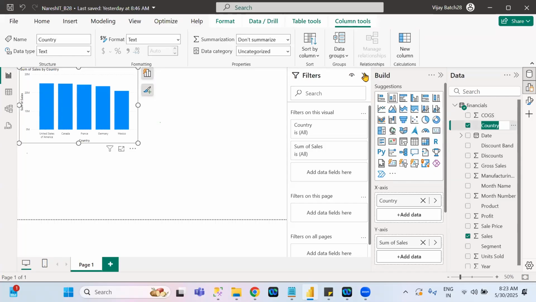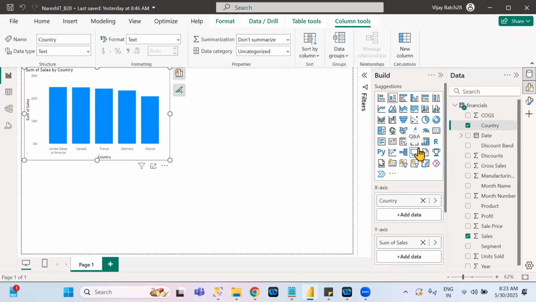Okay, so in visualization also, when you drag and drop the column, a visual is automatically created. Like this, whatever visuals you require, you need to create all of those visuals in the same page itself. We can create 10 to 15 visuals in the same page.